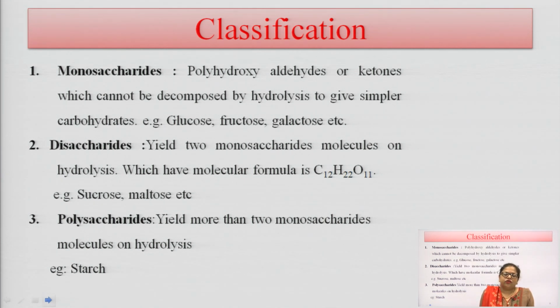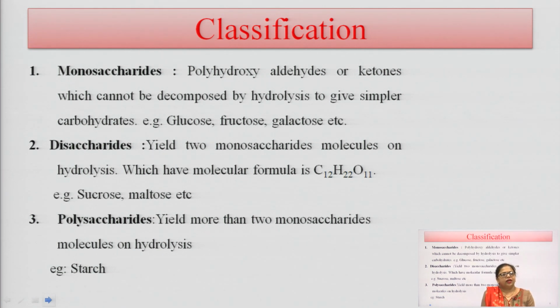These are the polyhydroxy aldehyde or ketone forms which cannot be decomposed by hydrolysis. When we do hydrolysis of aldehyde and ketone, no other carbohydrate is formed, because they are the smallest unit of carbohydrate, and they are simpler carbohydrates like glucose, fructose, galactose, etc.